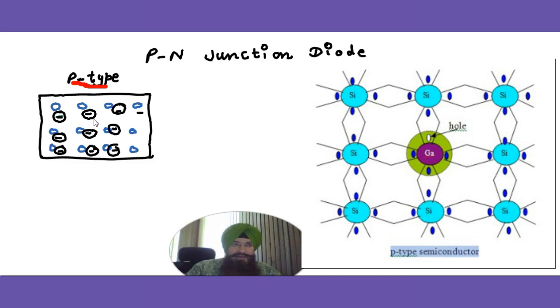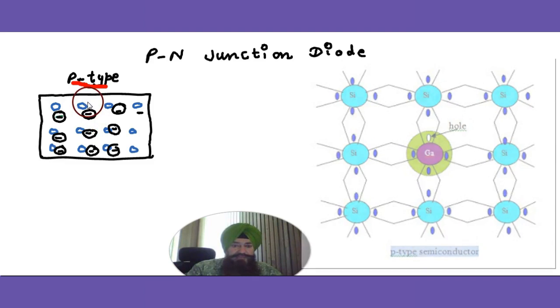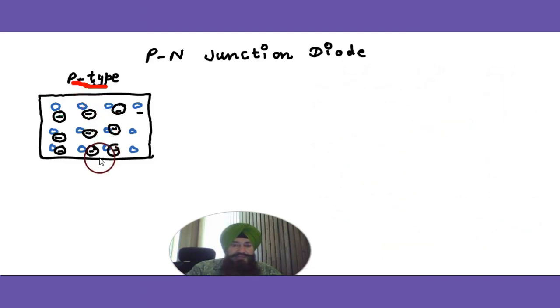gallium also has a tendency to acquire the configuration like noble gases. So gallium accepts the electron from the nearby germanium, nearby silicon, and when the impurity atom accepts the electron, then it becomes a negative ion. Okay, and with 1 impurity atom, 1 hole is formed.